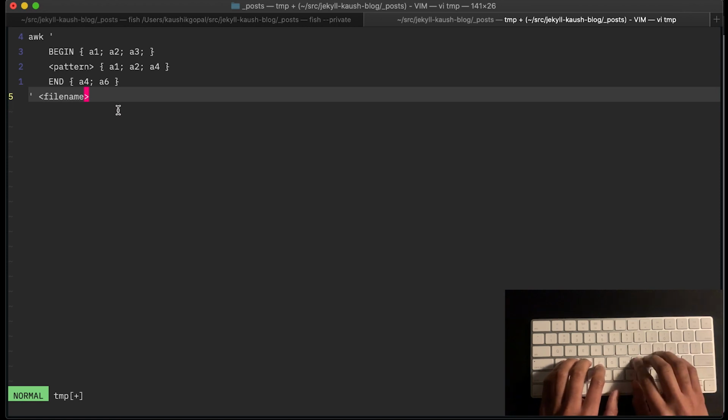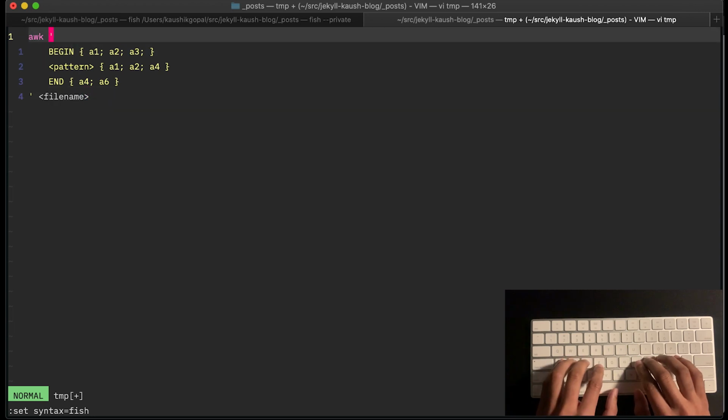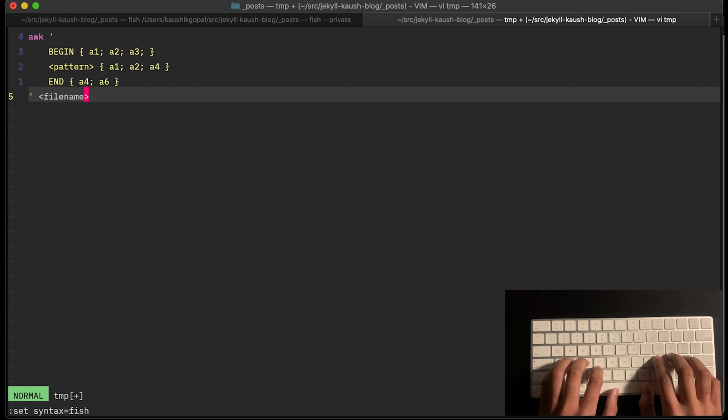So to begin, let's start with a very simple awk program. But before that, I'm going to set my syntax to be fish. This is just Vim making the output here look a little more pretty.